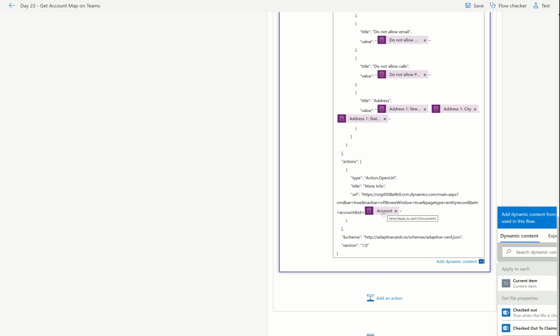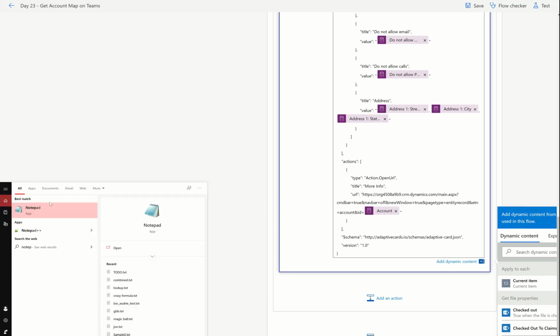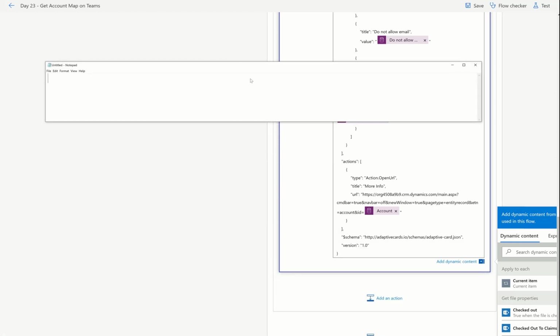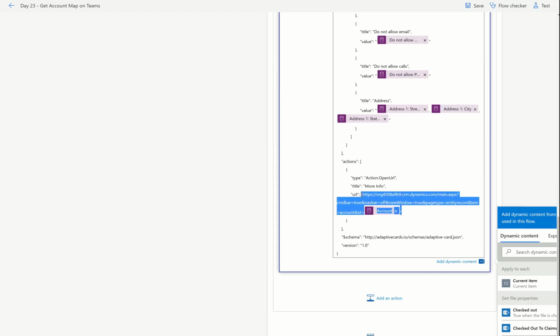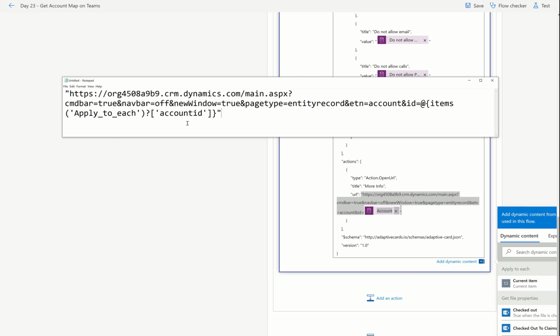So this link, which you'll see when you download the flow, is actually going to open the form in Dynamics. So I'm just going to pull this out. And normally I probably would have put the website of the company on that more info button. But I wanted to show you how to make a link to the forms. Basically, you take your Dynamics instance. This is always going to end with main.aspx.